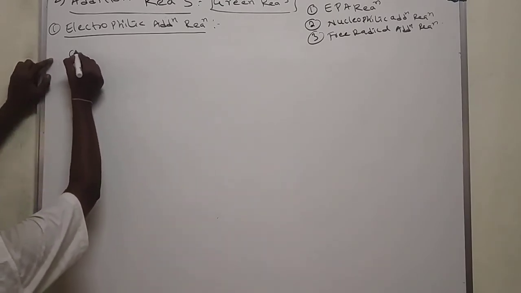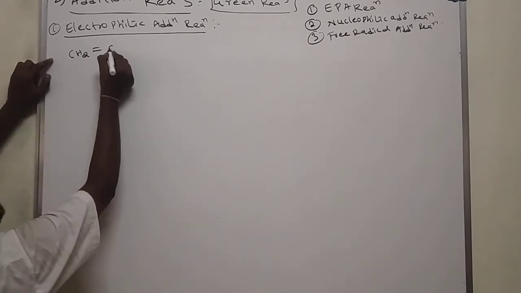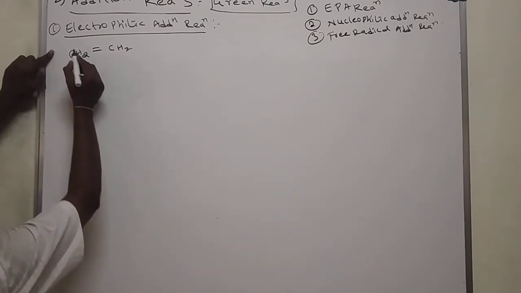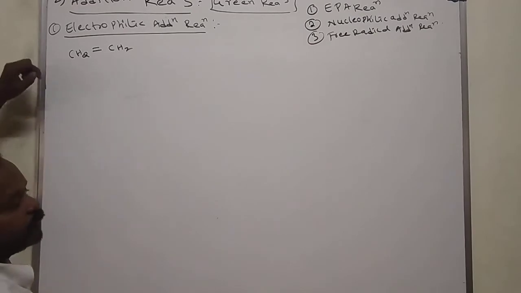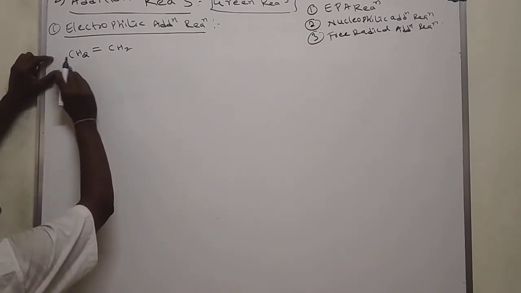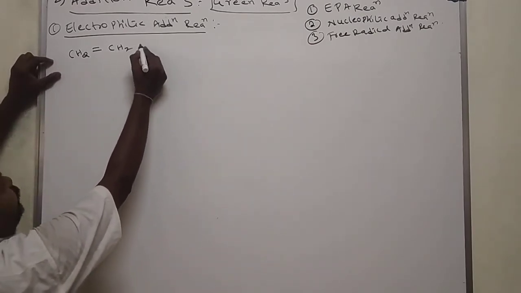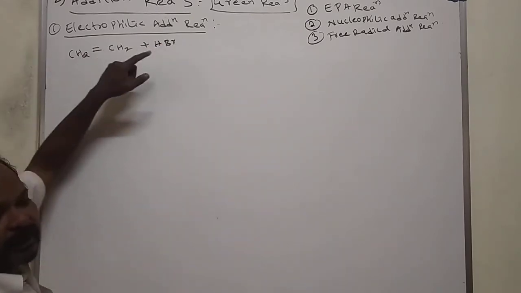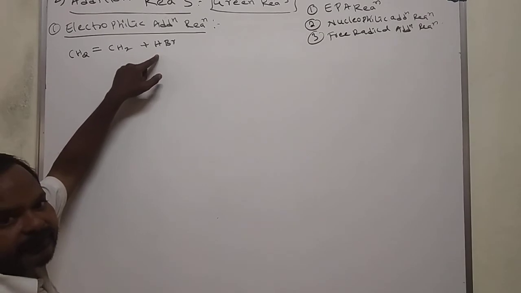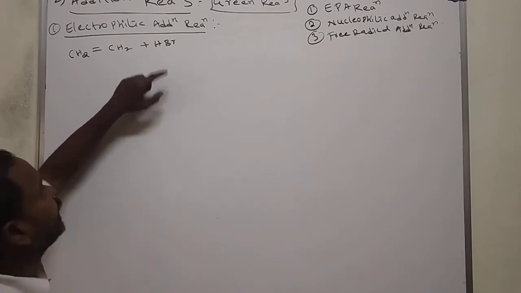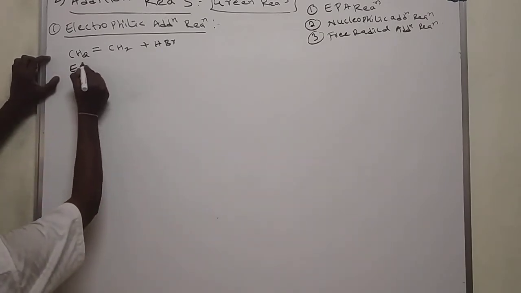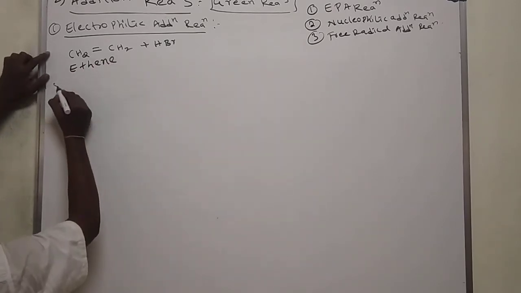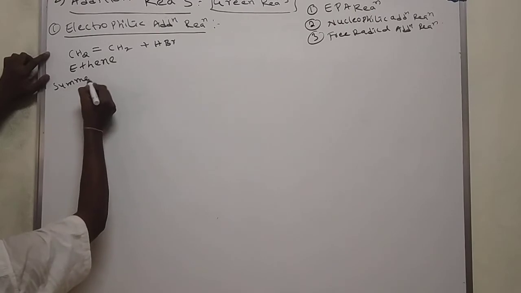Here see CH2 double bond CH2. Here I am taking one reaction. After that we will see one more reaction. CH2 double bond CH2. Here add HBr. What is HBr? Hydrobromic acid. What is this? Ethene. This we call as symmetrical alkene.